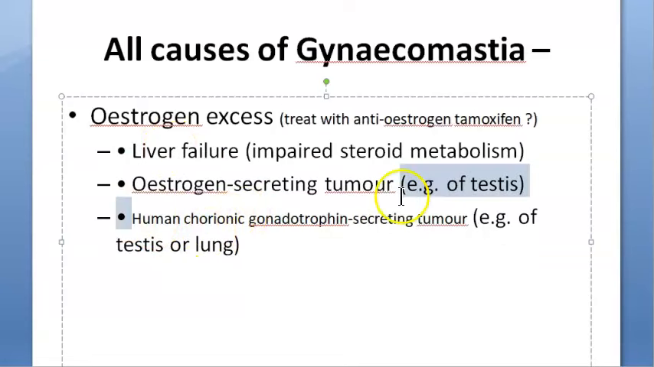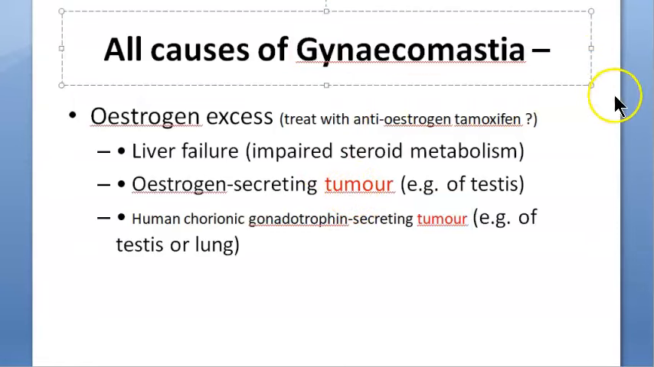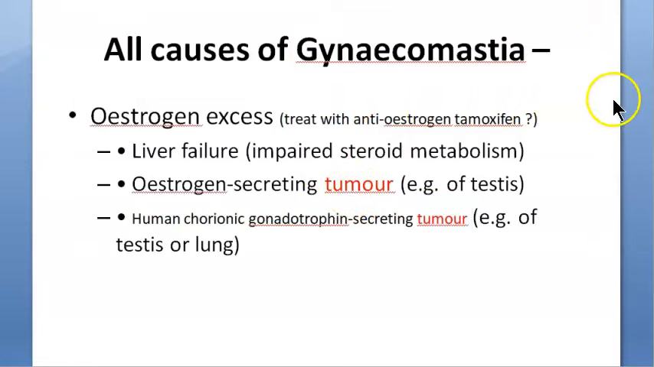So basically, human chorionic gonadotropin secreting tumor. This is a placental kind of hormone. So instead of coming from there, it is coming from the testis or lung, and it could be a tumor. So let us put these words in red. There could be a tumor which is secreting all this estrogen. That's why this person has gynecomastia. Focusing people, let's move on. So you understood now androgen resistance can be there or estrogen excess can be there.